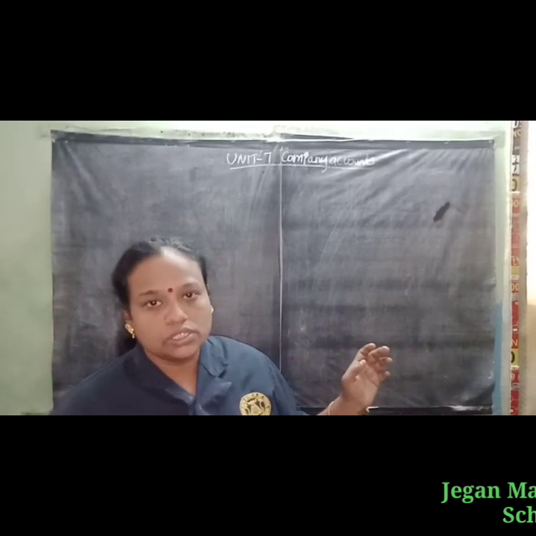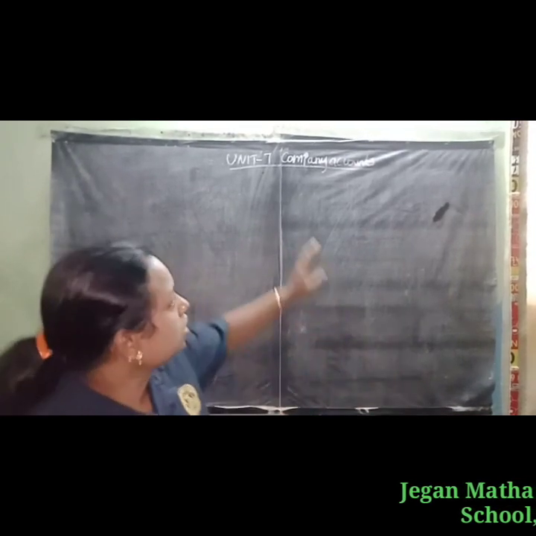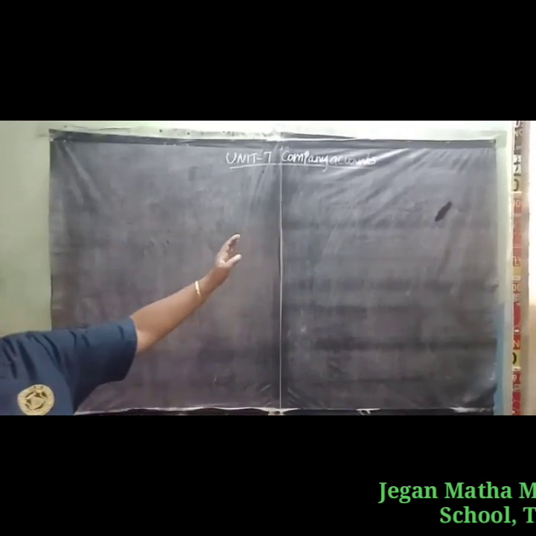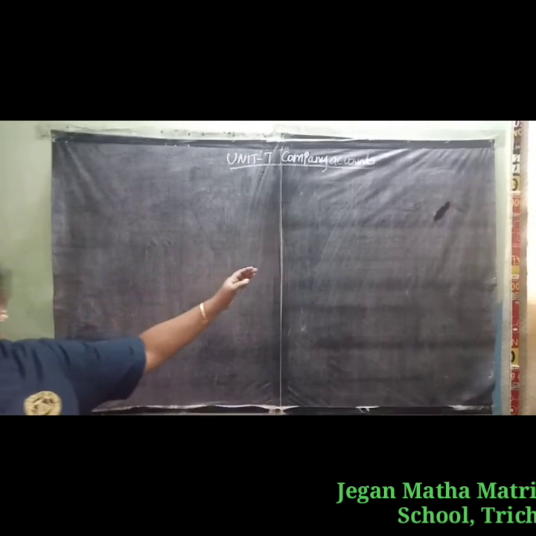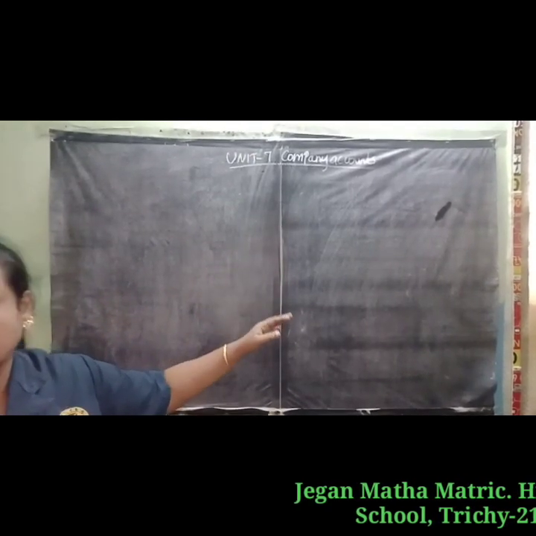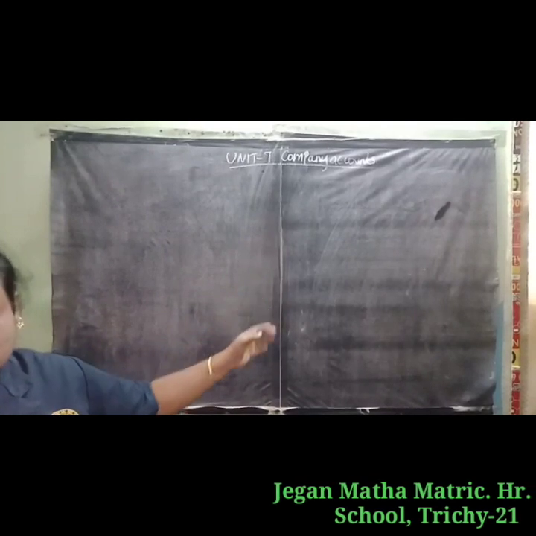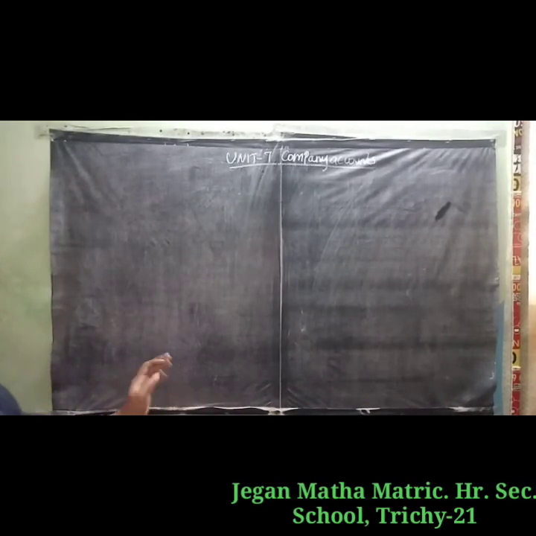12th standard accountancy. In this video we are going to discuss Unit 7, Company Accounts. So what is meant by a company? All of you know that a company is a voluntary association of persons which has a separate legal entity. It has perpetual succession and the liability of the members is limited. It is called a company.